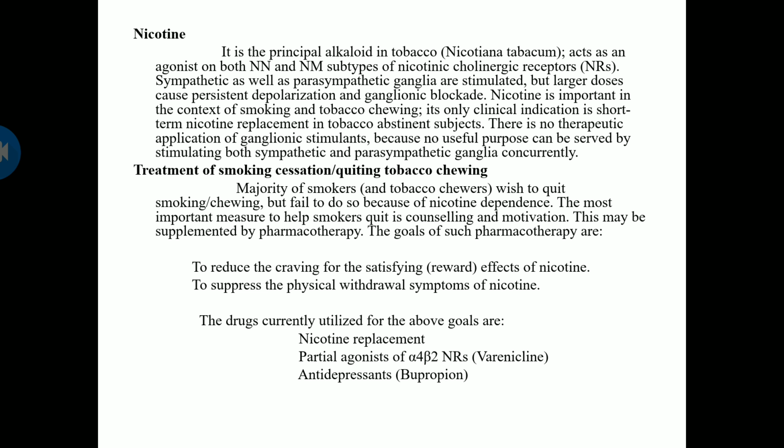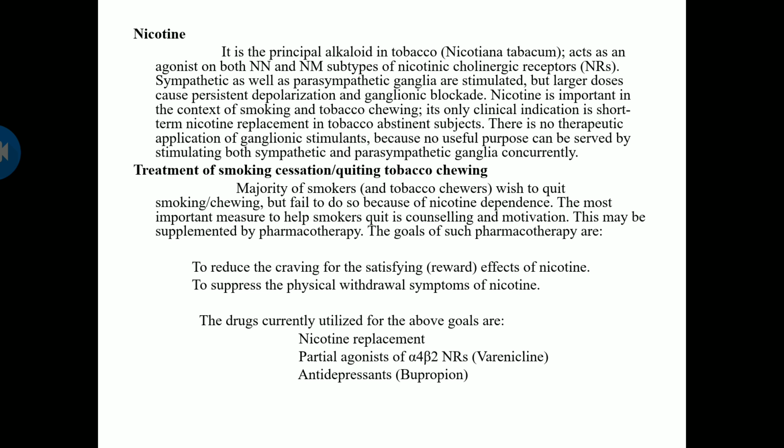So the majority of smokers wish to quit smoking or chewing but fail to do so because of nicotine dependence. So that will cause a dependence in these types of patients. The most important measures to help smokers quit smoking are counseling and motivation. This therapy can be supplemented with pharmacotherapy. So mainly they need counseling and motivation, and along with that they need supplemented pharmacotherapy.